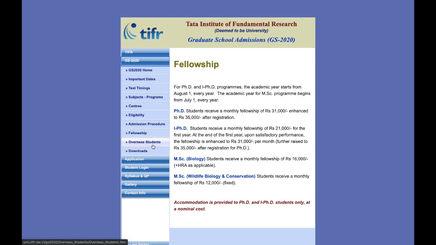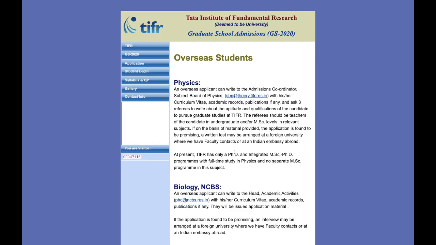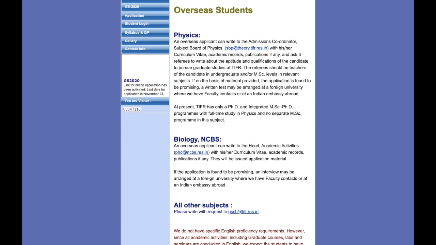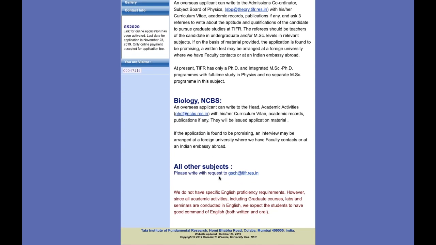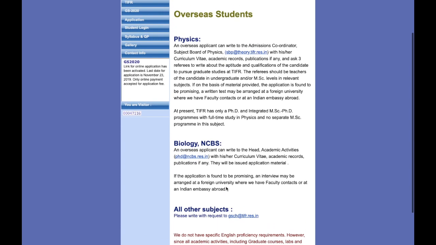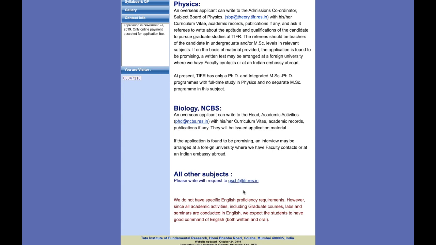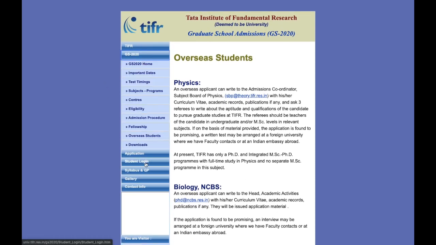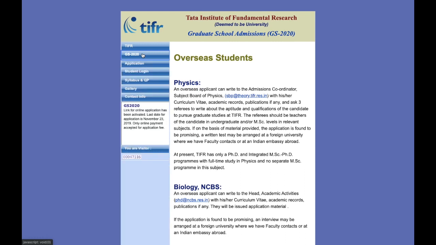Overseas students, those who are from outside India, can also apply for this exam. If you are applying for chemistry or some other subject, you can request for that through this link. So that's the whole thing you need to know before filling the form, all the necessary details and information. Now let's go to the form filling.